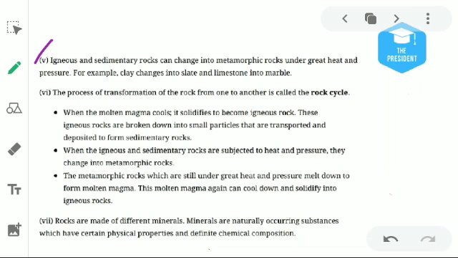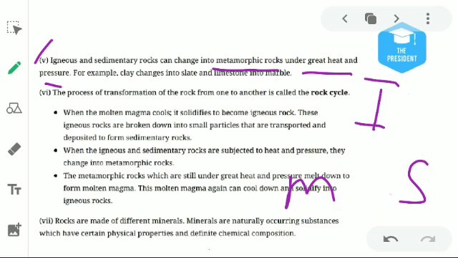Again, igneous and sedimentary rocks, both of these can change into metamorphic rocks under great heat and pressure.